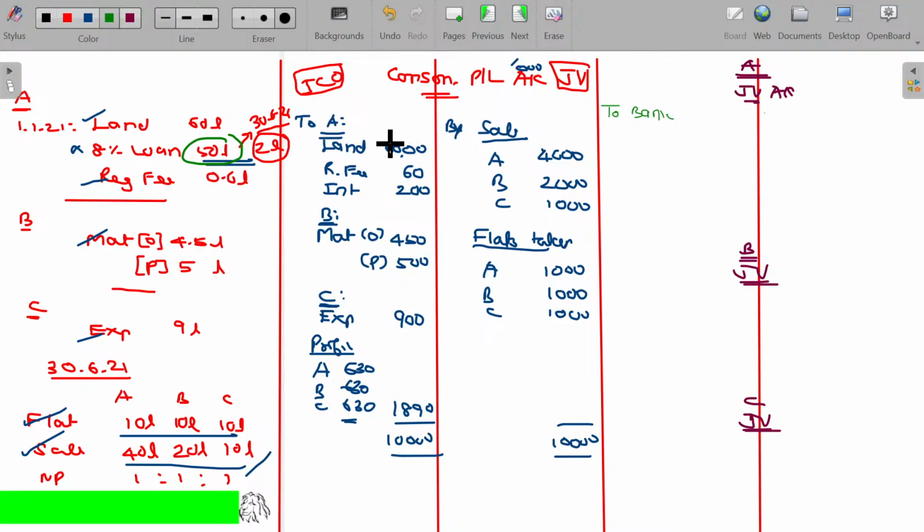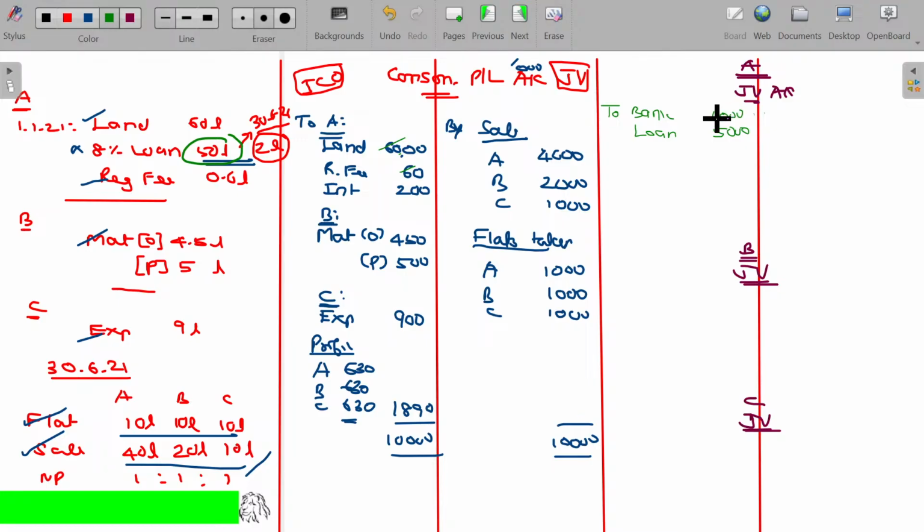Okay, this one 60,000, 6,000, right? And what more? You paid for registration fees. Out of 6,000, by way of loan 5,000 you arranged and settled. 1,000 is out of your pocket money.